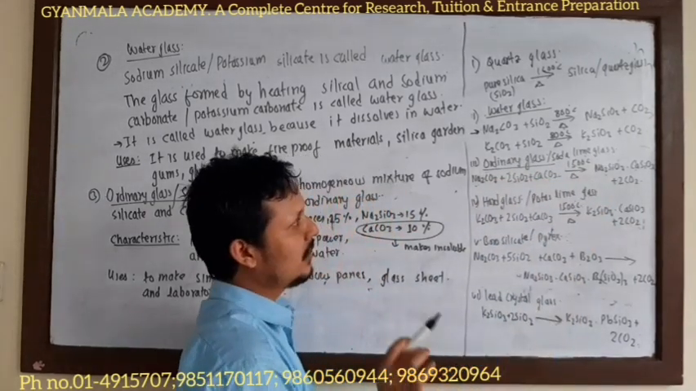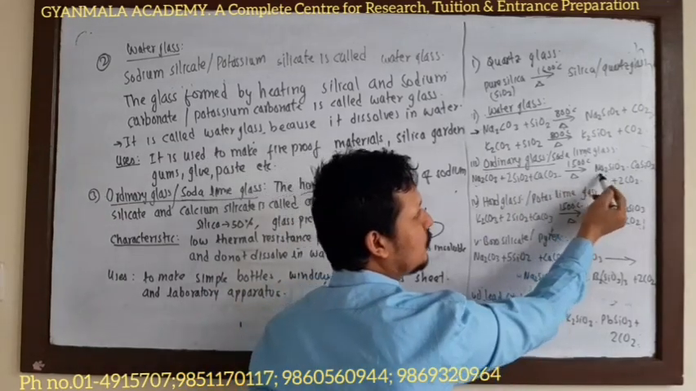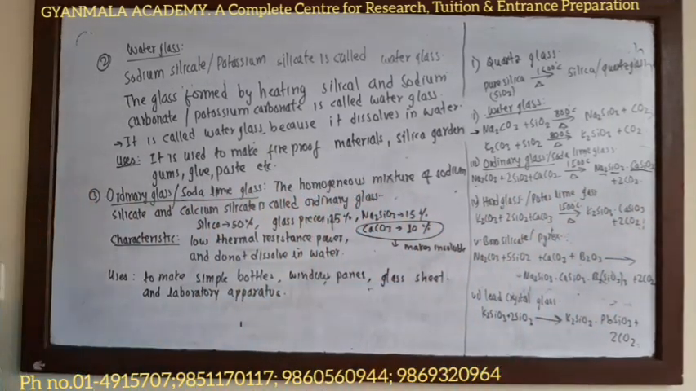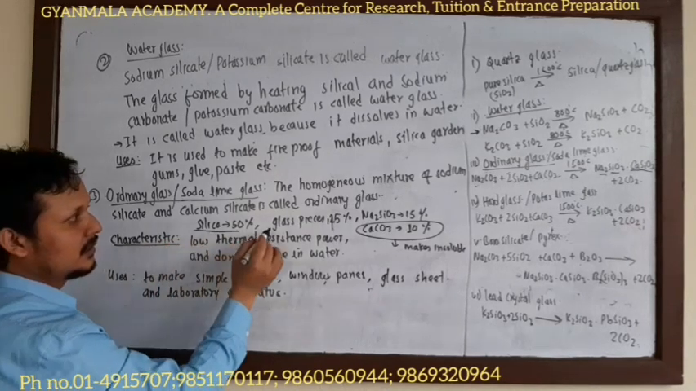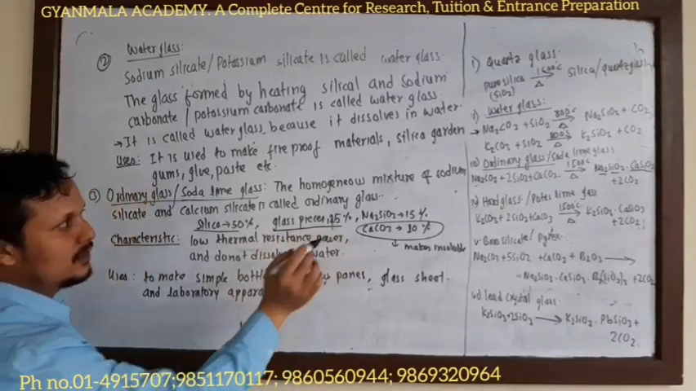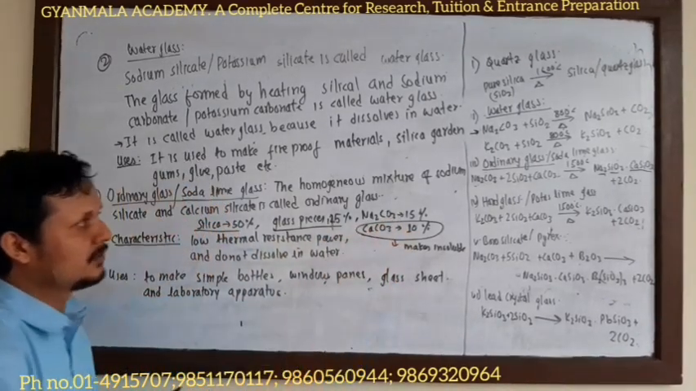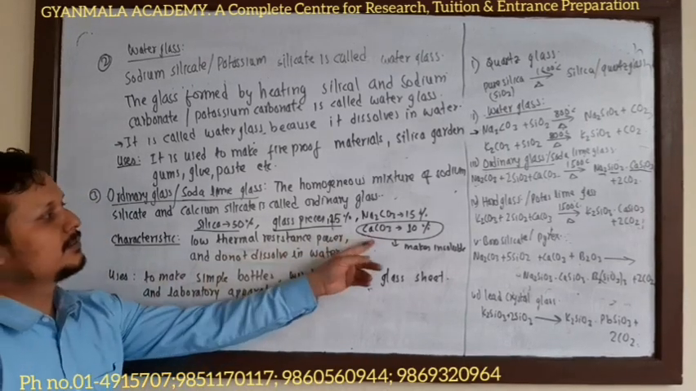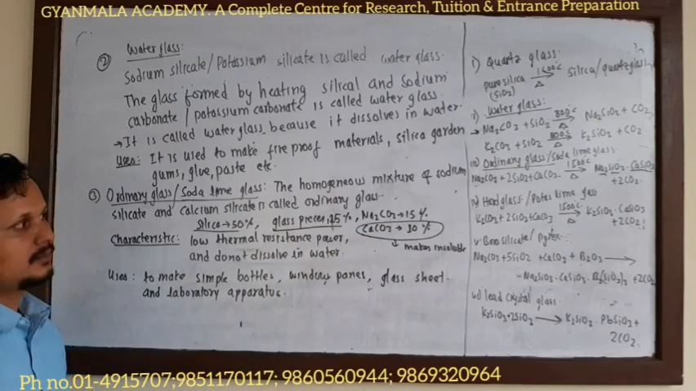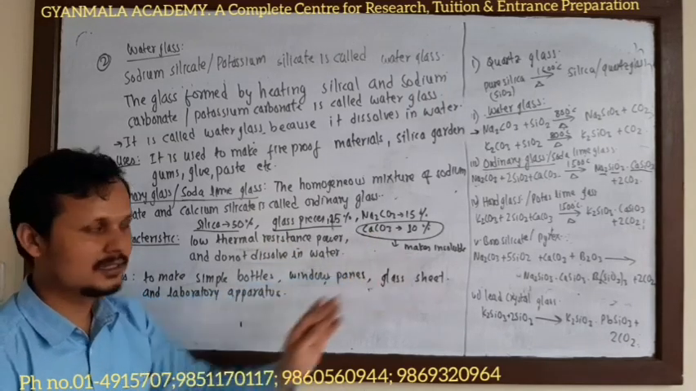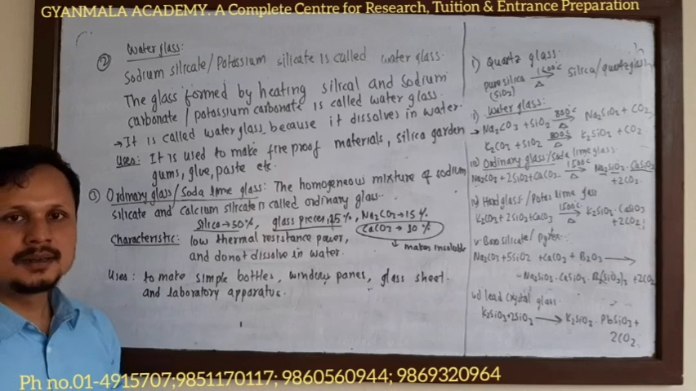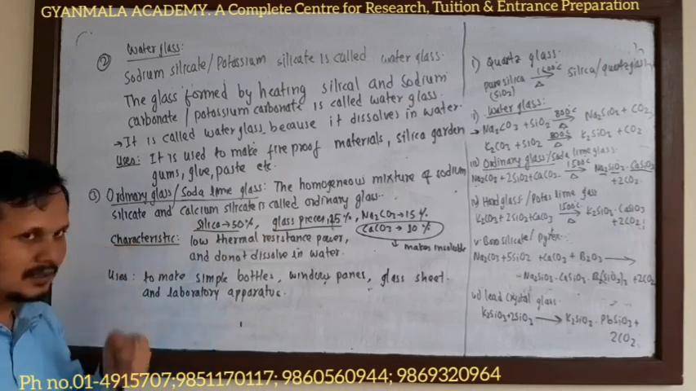In another way, we can define it as the homogeneous mixture of sodium silicate and calcium silicate. In ordinary glass, look at the composition. Silica is 50%, glass pieces are 25%, sodium carbonate is 15%, and calcium carbonate is 10%. Now, the reason for adding calcium carbonate and the glass pieces: calcium carbonate makes the glass insoluble in water, and the addition of glass pieces decreases the melting point of the glass.